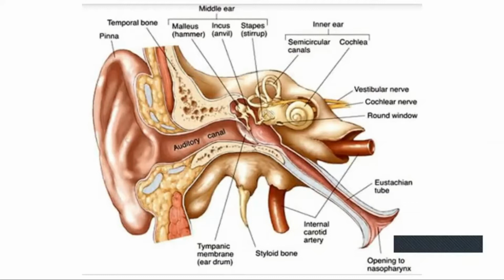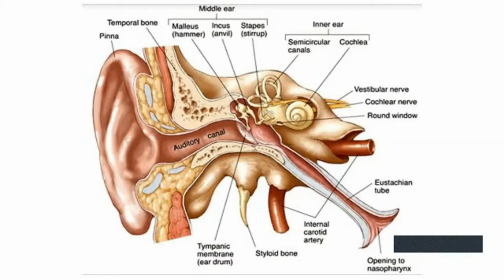The oval window is not shown in the picture. The round window helps in the movement of fluid inside the cochlea. The cochlea is a part of the internal ear; you can see it in the picture.